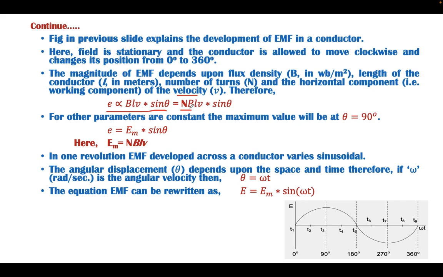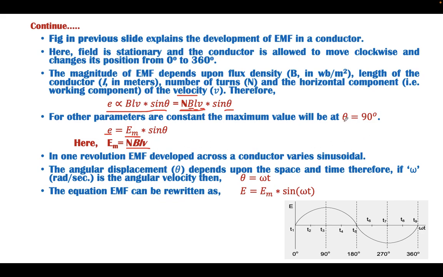Once the magnetic field is developed, the flux density will remain constant, the length of the conductor will remain constant, and if it is moving at a constant velocity, then this component can be represented by the maximum value of the quantity. Since at theta equal to 90 degrees this value will be maximum, E will be maximum, and hence this component is taken as Emax. Emax here is NBLV, a function of flux density, length of the conductor, and velocity, angular velocity.